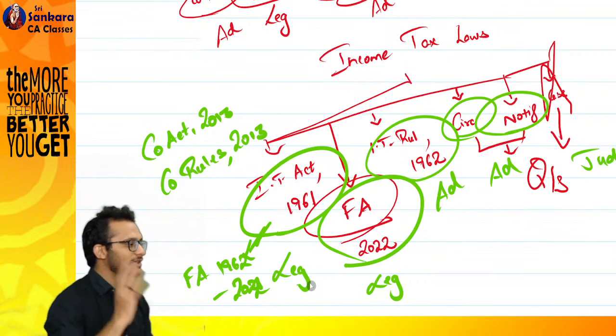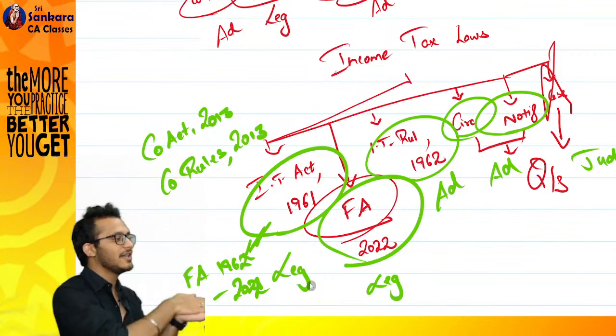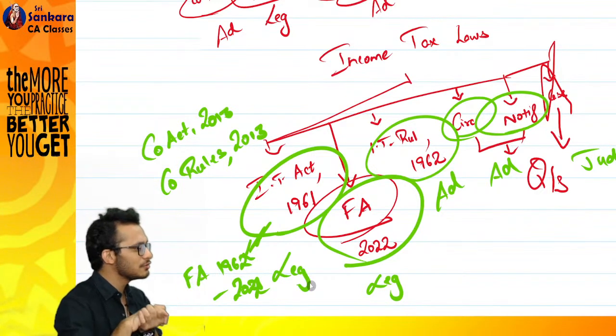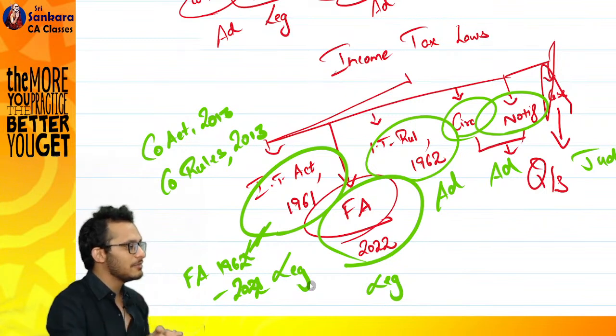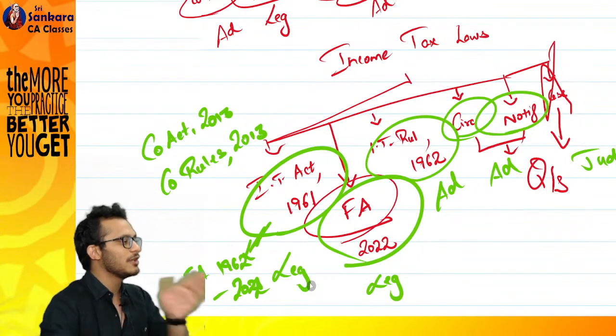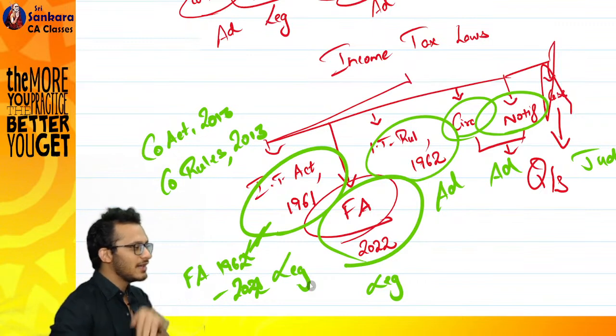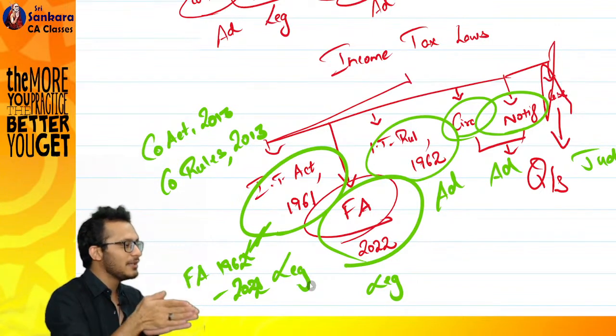We sit and we understand the Finance Act, take the Income Tax Act, merge it inside it, and then compare and understand which one is the issue. And then we have to sit and understand what the amendment is. Then we have to prepare your book and give it to you so that you can understand it better. What you are seeing right now is an Income Tax plus Finance Act combined book.